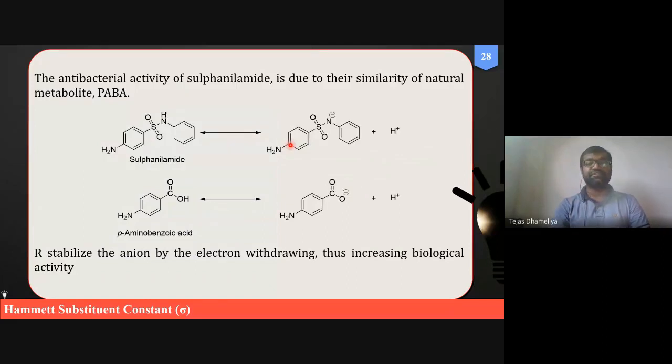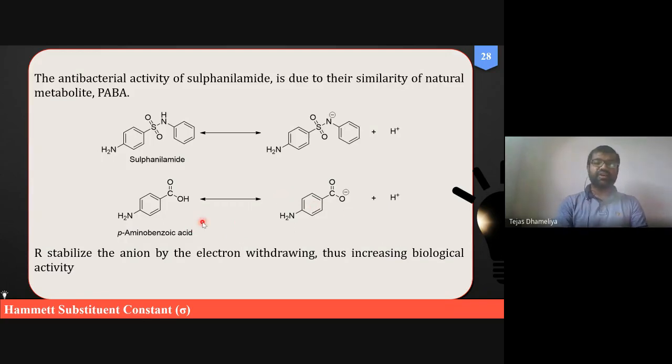So there is a reason for that one. What is the reason? That protonation and deprotonation will allow the molecules to be active. Perfect example for this one is the sulfonamide. We have seen that the sulfonamides are basically analogs of para-aminobenzoic acid, called PABA. This PABA undergoes ionization and produces this carboxylate anion as well as this proton.